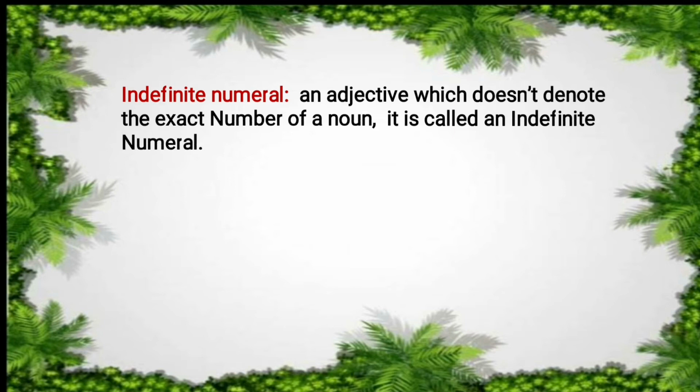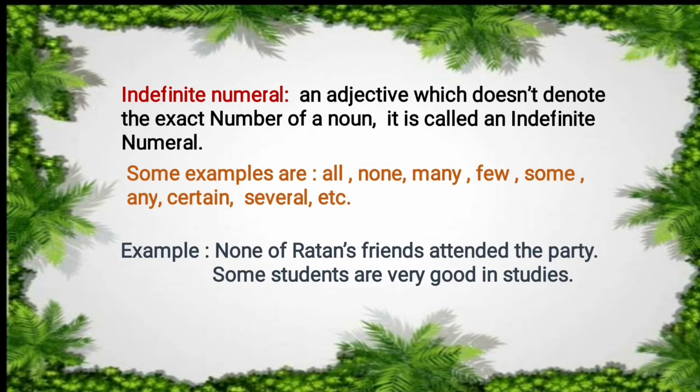Some examples are all, none, many, few, some, any, certain, several, etc. Example: None of Ratan's friends attended the party. Some students are very good in studies. Some and none will be considered as indefinite numerals, and there is a note: an indefinite numeral will be always